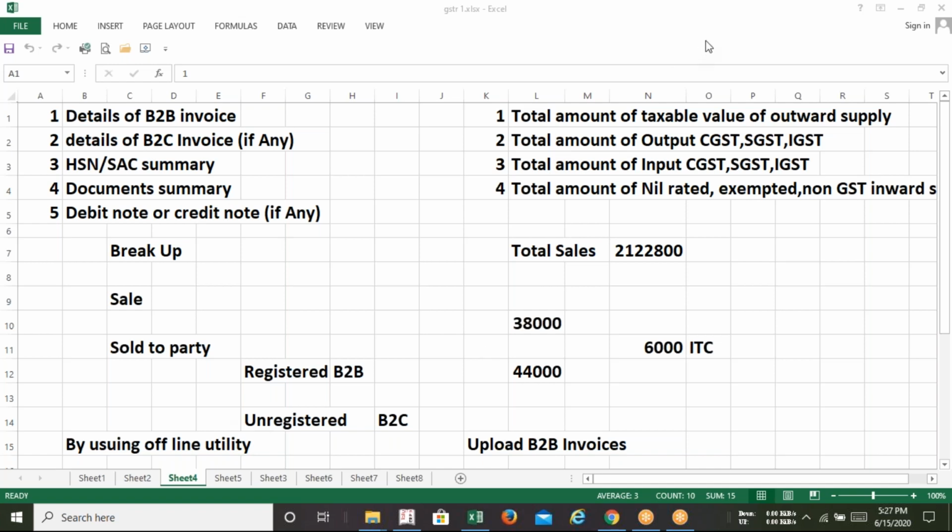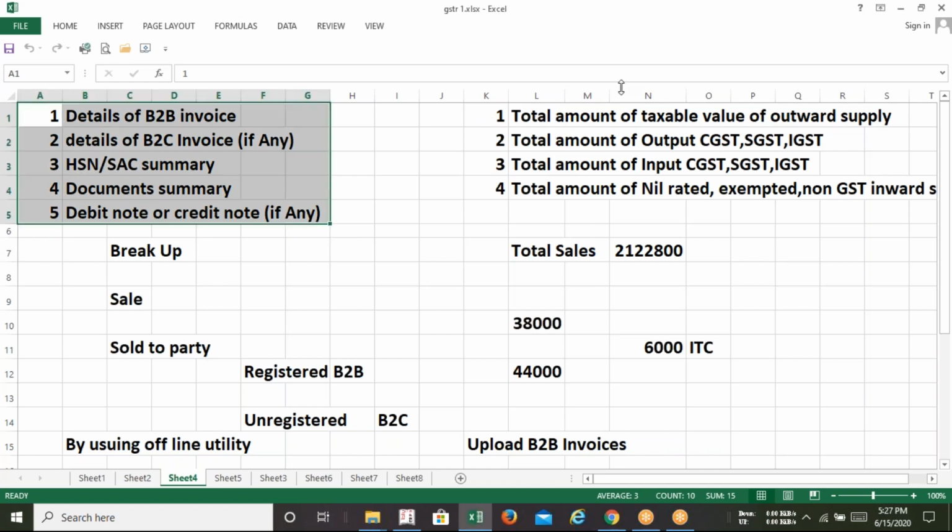Okay, so now please come to the GSTR 3B part. These four pieces of information are primarily required for GSTR 3B filing. So let us discuss this information, what is the meaning of each, and how we get the information from our software. The first requirement for filing GSTR 3B is the total amount of taxable value of outward supply.